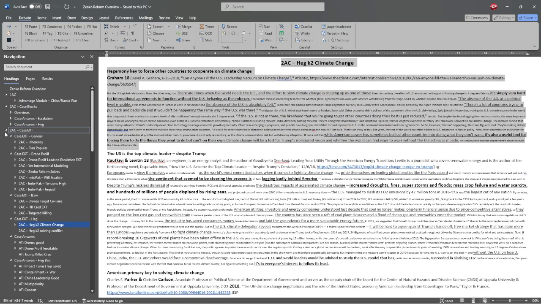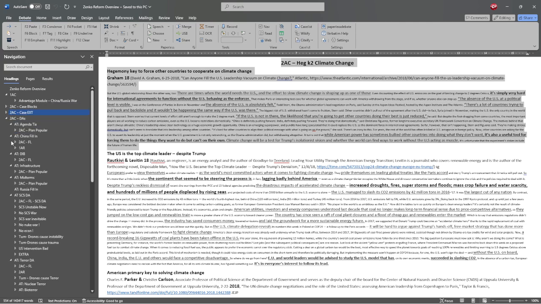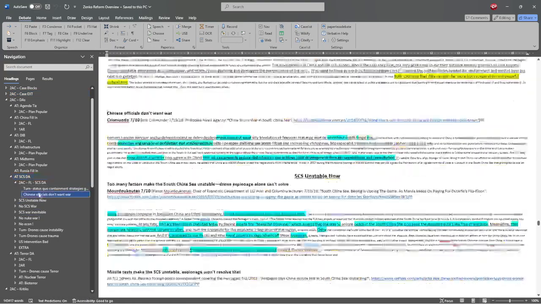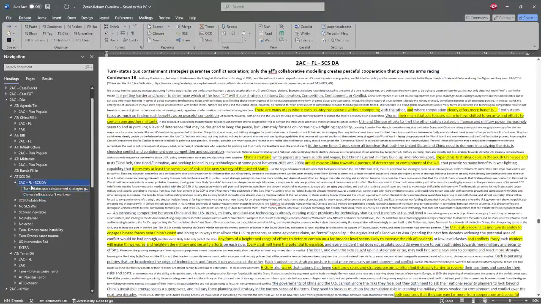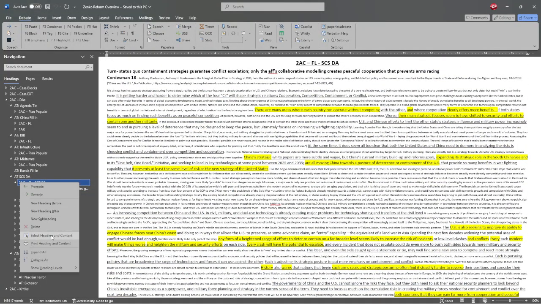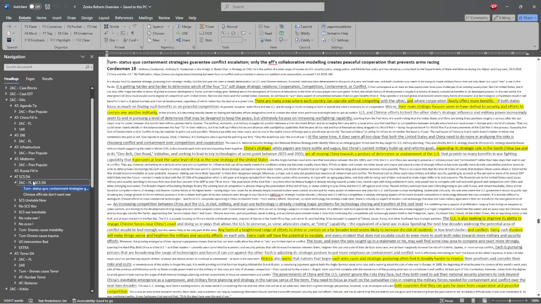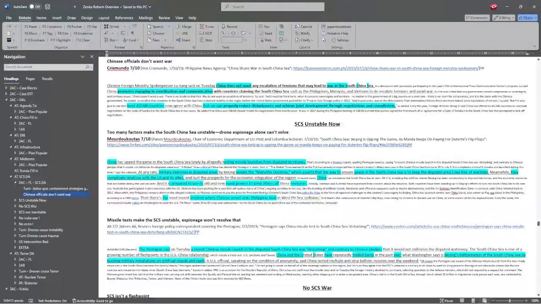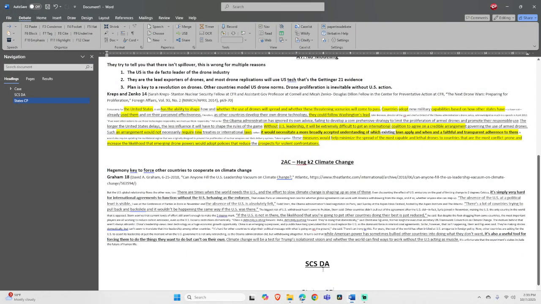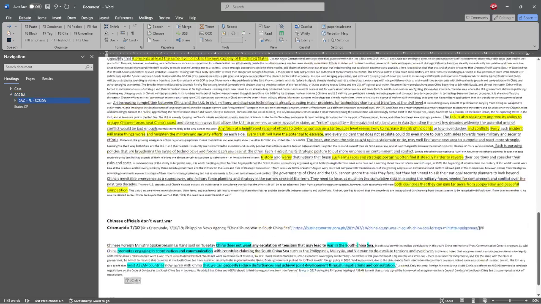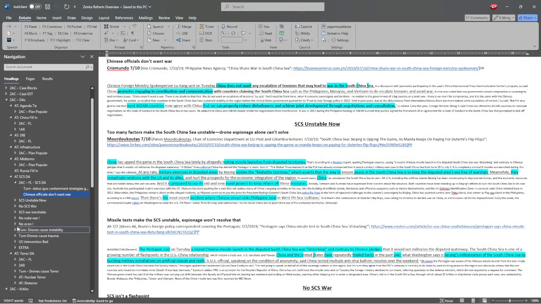We'll go back to this file. So this is the case stuff. Ignore that. Do we want to do the South China Sea disad? Sure, yeah, we'll do that. So South China Sea disadvantage, just because I know we have a front line to this. We'll grab this front line, which has a turn argument and a no war argument, and put that here. So there's the front line. Those are going to be two arguments that we want to read in the debate.